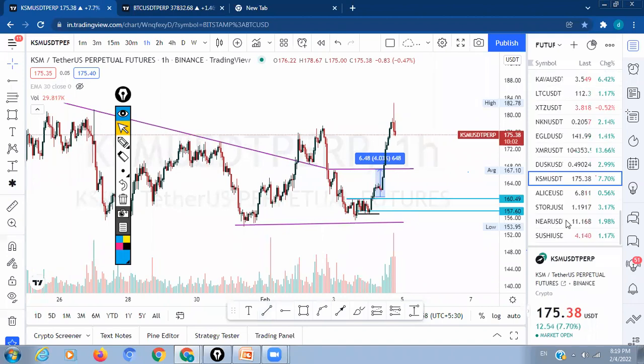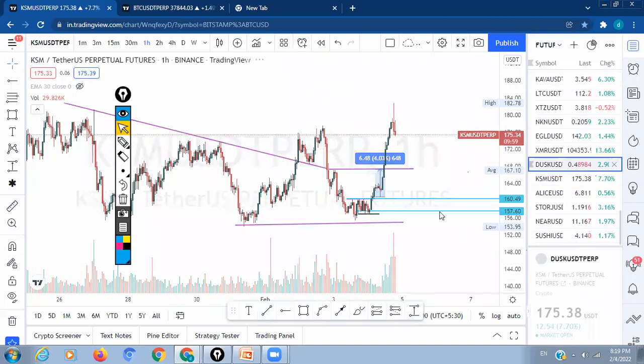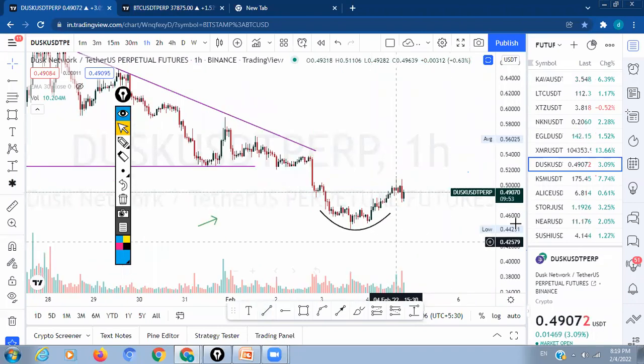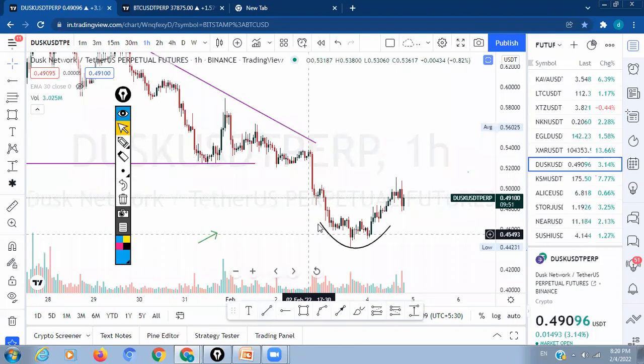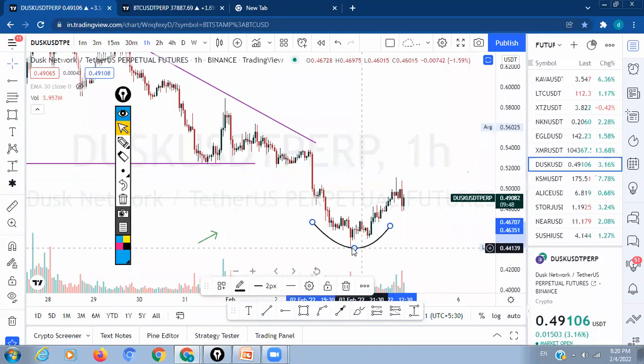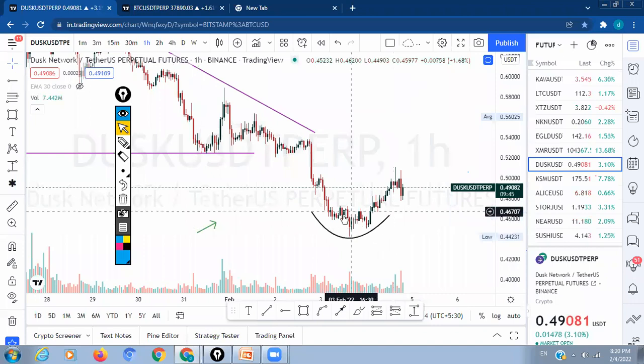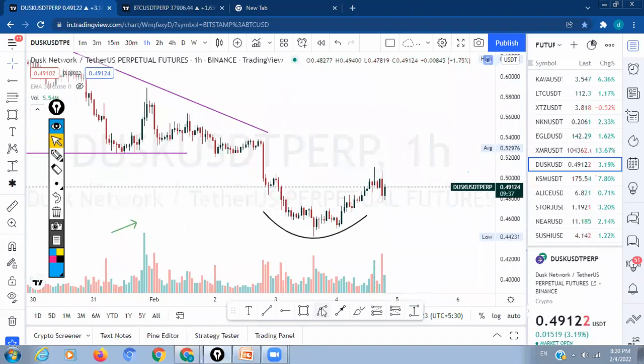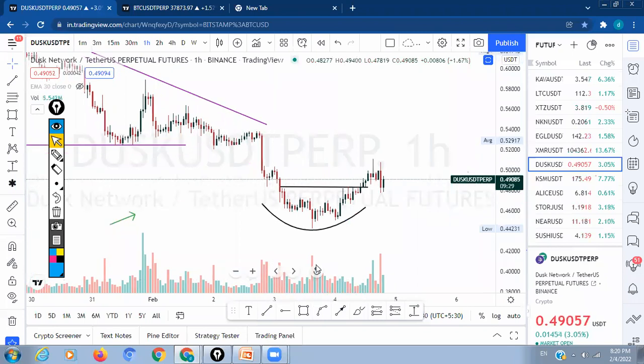Ethereum. Okay, yeah, I have made this one. So Ethereum also, you'll see. This is one of the U patterns here. It was creating a base actually. You can see here, right? This is the 1 hour chart I am using. Create one trend line here. Also check the volume, what the volume was there. You can see how the candles are reacting.